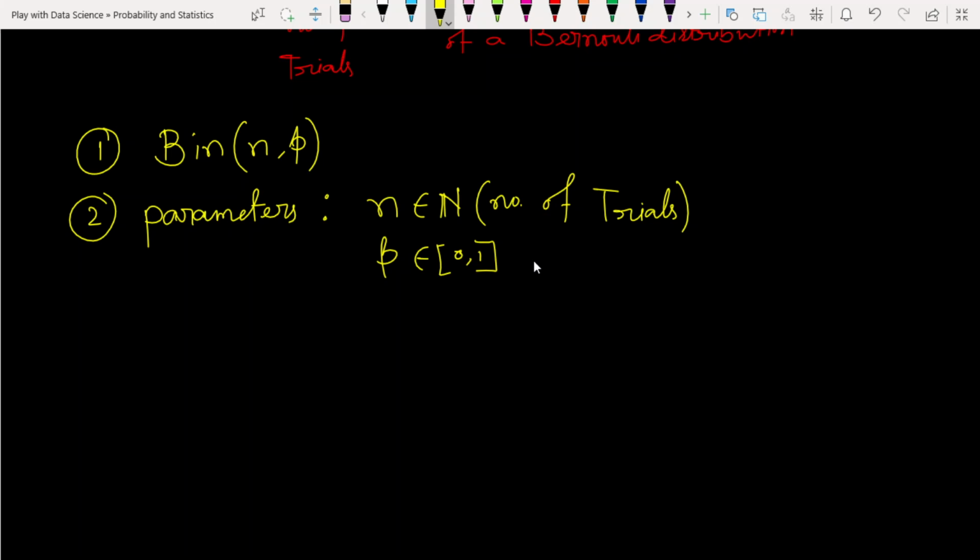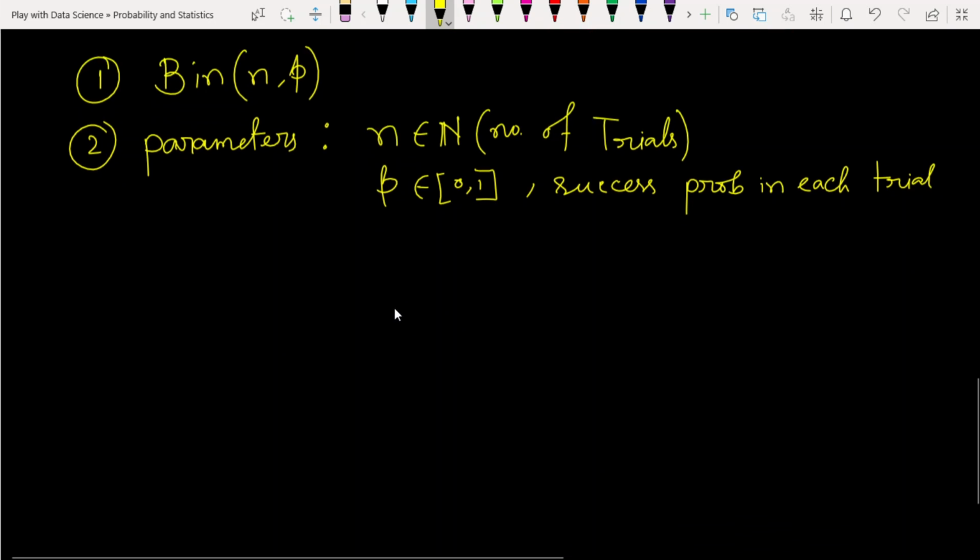That is the success probability in each trial. In another language, this is called the success probability in each trial. That's the second parameter we have to know.